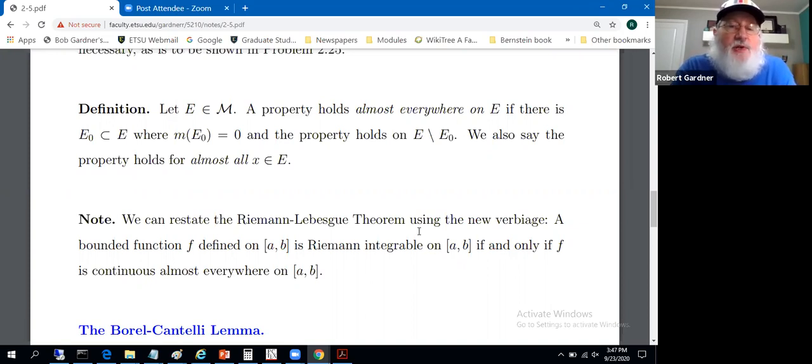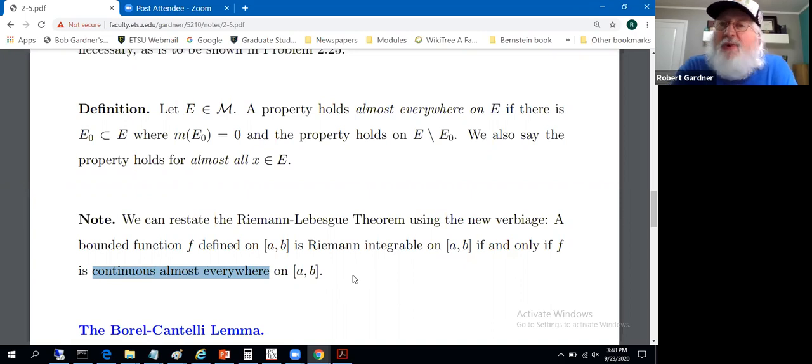So the function is continuous except on that set of measure 0. Well, that's exactly this. So we could restate the Riemann-Lebesgue theorem using this almost everywhere verbiage instead of that set of measure 0 verbiage. So a bounded function f defined on a closed and bounded interval is Riemann integrable on that interval if and only if it is continuous almost everywhere on that interval.